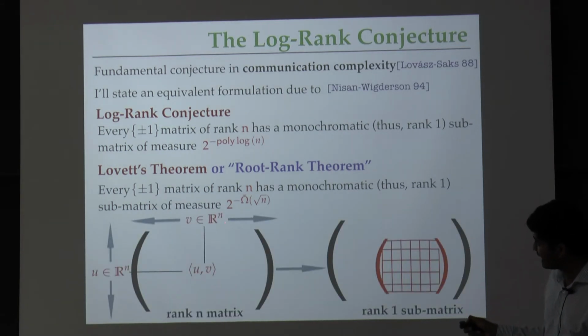So I want to think of a rank n matrix as basically being indexed by n-dimensional vectors on rows and columns, so that the entries of the matrix are just the inner products. This is just the definition of the matrix being rank small n. And Lovett's theorem tells us that in any such matrix, so long as the inner products here are plus or minus 1, there is a large submatrix which is rank 1.